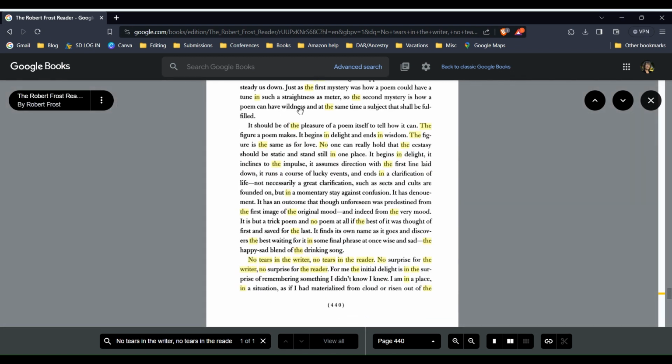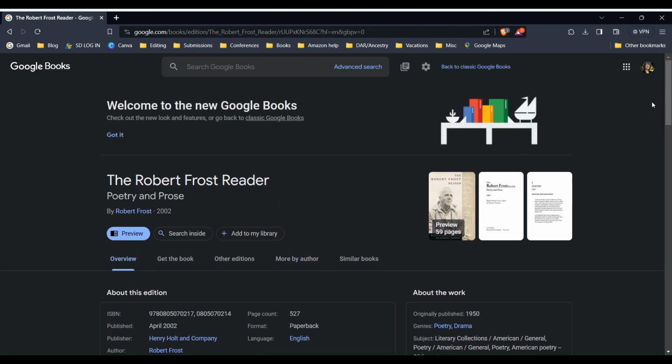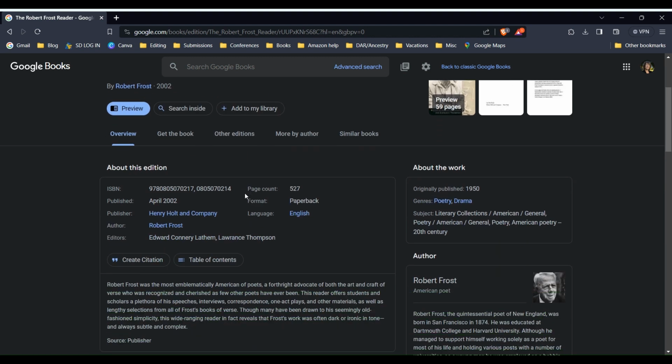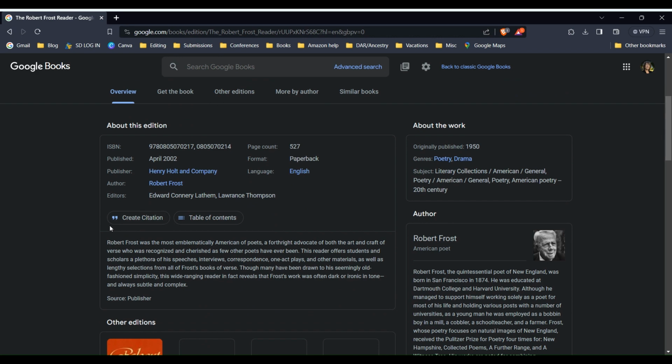So you'll see right here, of course, it's searching for every word in that quotation, but here is the full quotation. So I know it is from this reader, "no tears in the writer, no tears in the reader," and it is on page 440. So now you know that this is where your quote comes from. Now let me show you another great thing about this. So here's all the information Google is giving us, the Robert Frost Reader, Poetry and Prose by Robert Frost. This happens to be a 2002 version. It does not have to be the original quote, but look at this great thing right here.